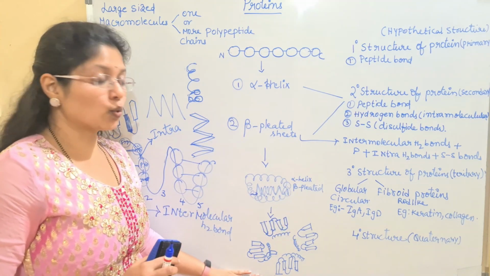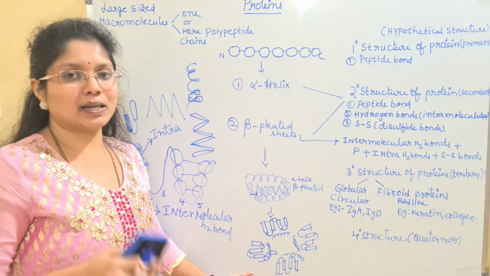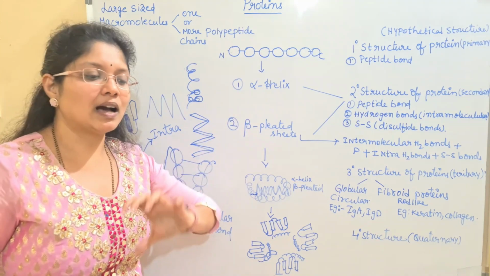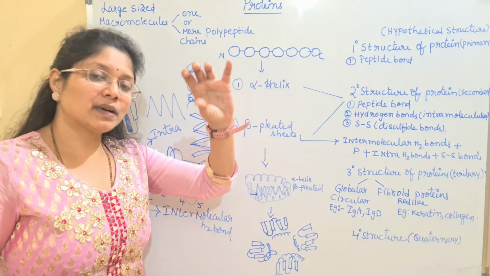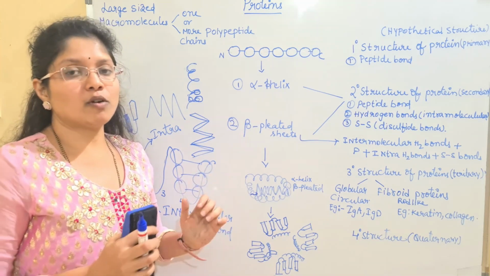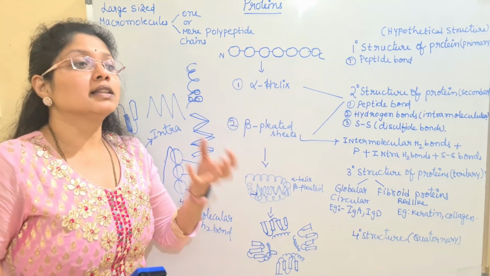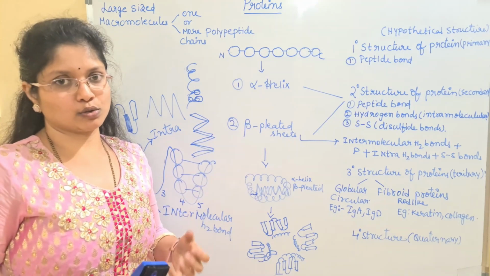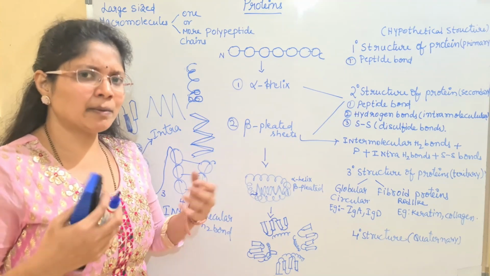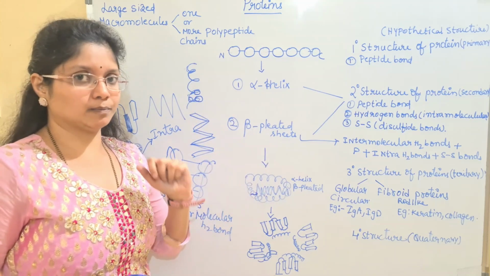But in the case of the quaternary structure, we have different polypeptides, four or five polypeptides. Each polypeptide will have a different configuration. So if you want to know the overall shape of a quaternary protein, it is dependent upon the individual shape of the molecules. Some irregular shapes will be created. Sometimes globular shapes may be created. It depends upon the individual polypeptides present in that particular protein.